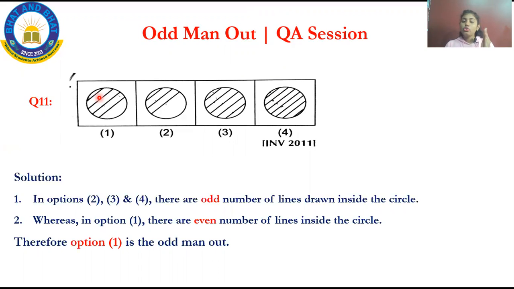When compared, options 2, 3 and 4, the circles, are having odd numbers of lines, that is 3, 5 and 7. But option 1 has 4 lines. 4 is an even number. So what is the correct option? Option 1 is the correct answer. This is how you have to go through each and every figure, analyze, give the reason, and then you can pick the answer.